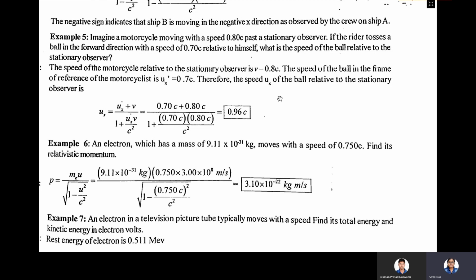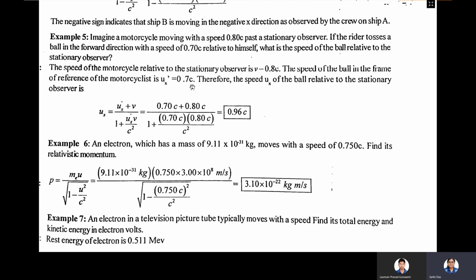You have to find Ux, the velocity of the ball relative to the stationary observer's frame of reference, S. So Ux equals (Ux prime plus V) divided by (1 plus Ux prime V by c square).